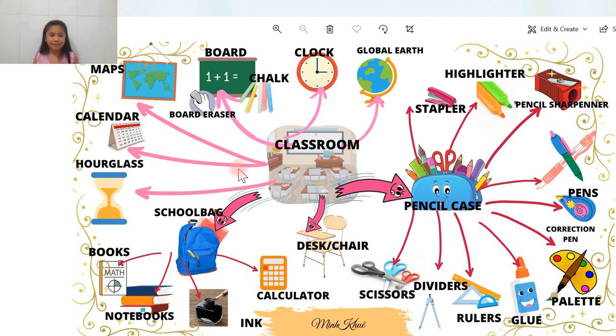Okay? Well, that's it. Next, inside your school bags, you absolutely have things such as books, notebooks, ink, calculators. If you're doing higher level math, you absolutely have a calculator. Remember, in secondary school, you absolutely get one, so just be patient. Well, you can see your pencil case is just kind of a big place that includes a lot of things, such as scissors, which are used to cut things, dividers, which are used to draw circles, and rulers, which are used to measure things. Different kinds of rulers are used to measure different things.